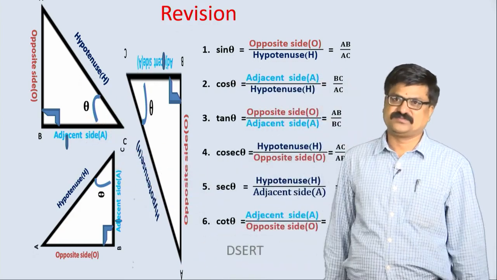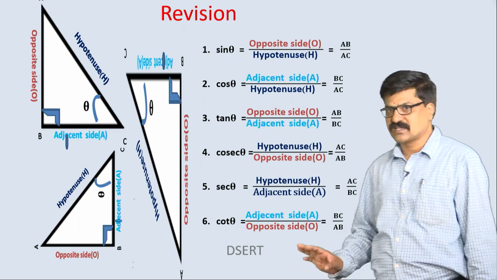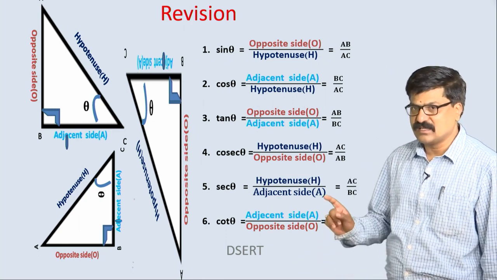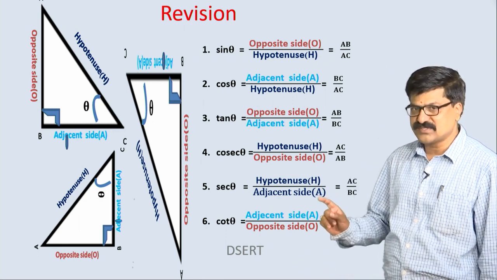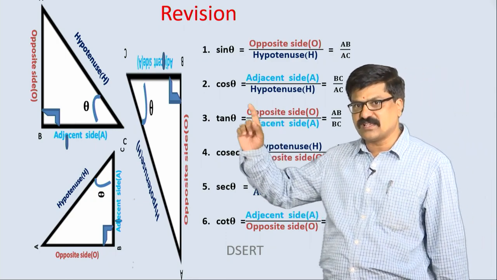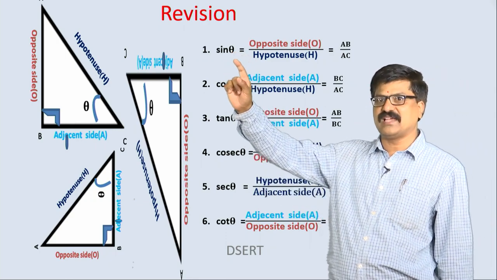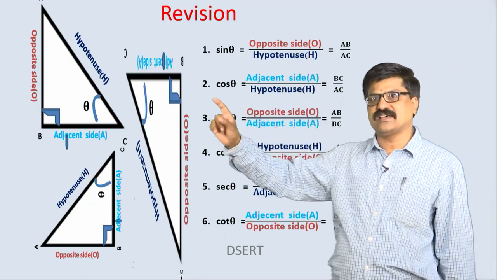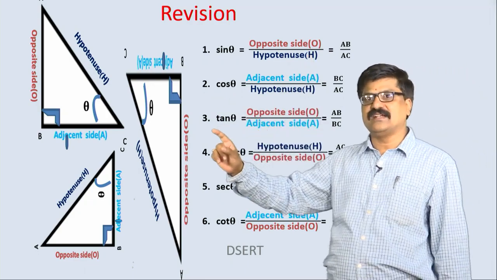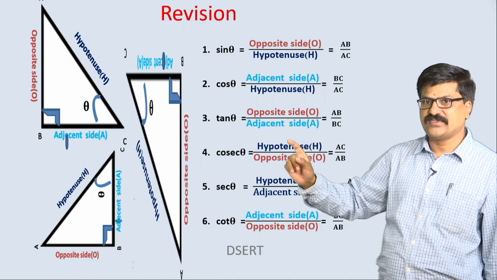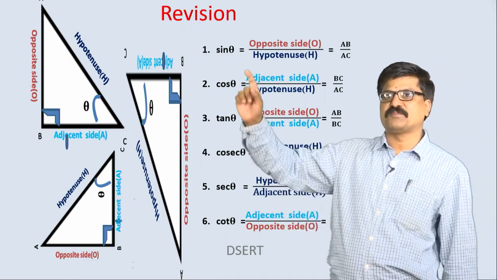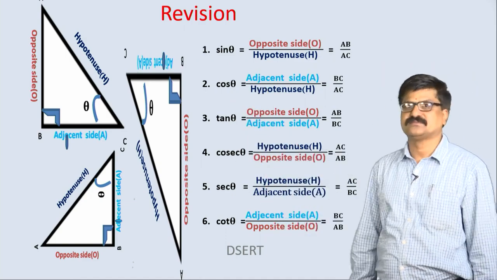Clear? If you have any confusion, you can remember very easily: sin theta is O by H, cos theta is A by H, tan theta is O by A. Similarly, we define the remaining 3 reciprocals of these 3.